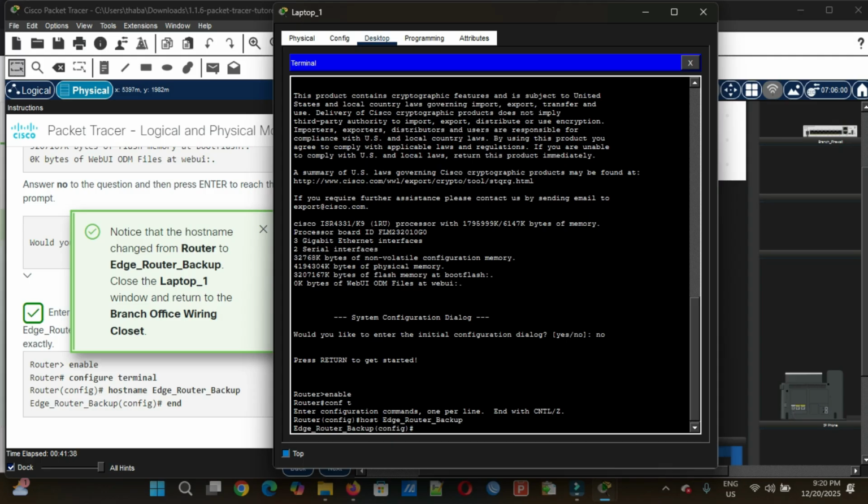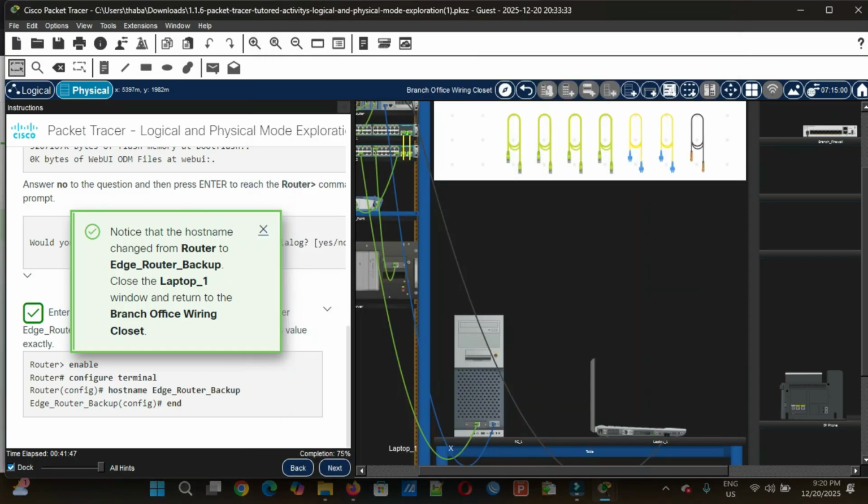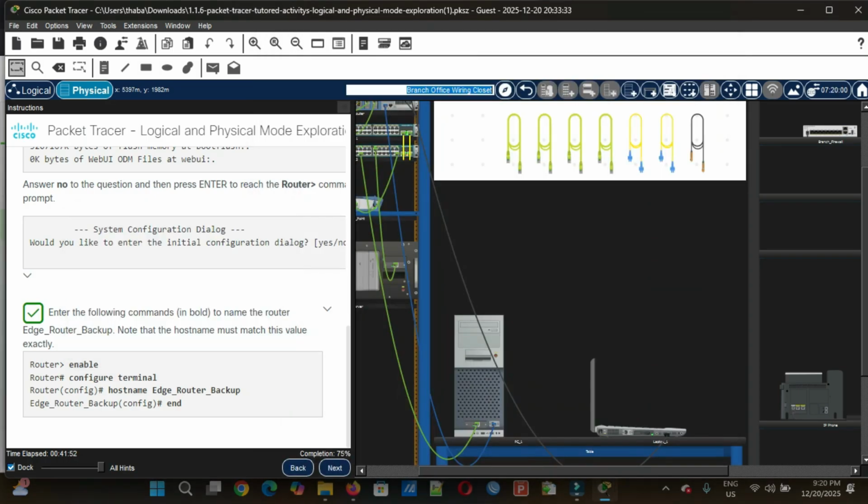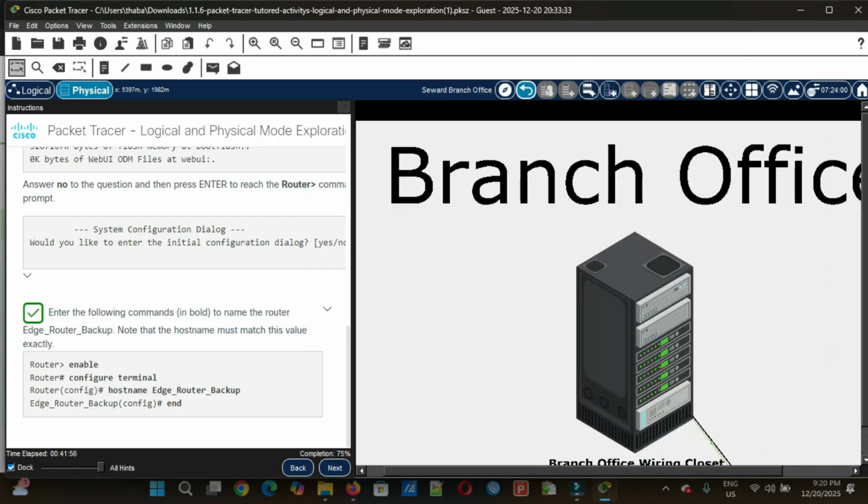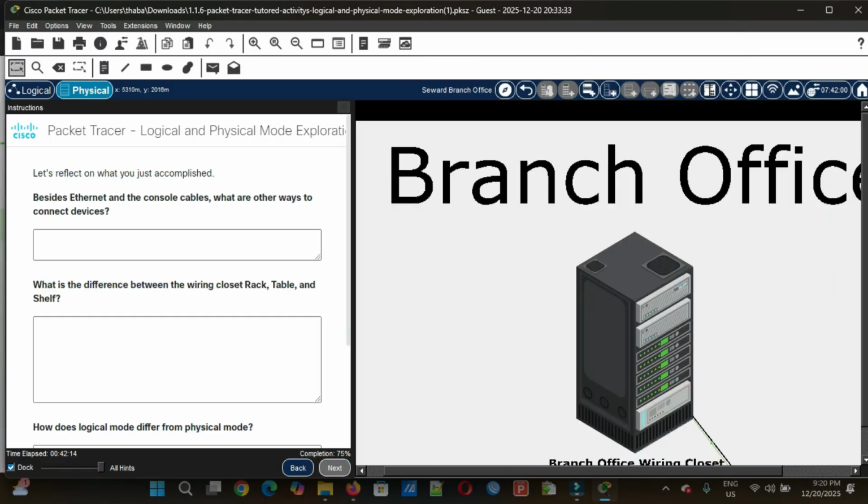Close the laptop 1 window and return to the branch office wiring closet. Okay, let me close it, and we have to return to the branch office wiring closet. Let's reflect on what you just accomplished. Besides Ethernet and the console cable, what other ways are there to connect devices?